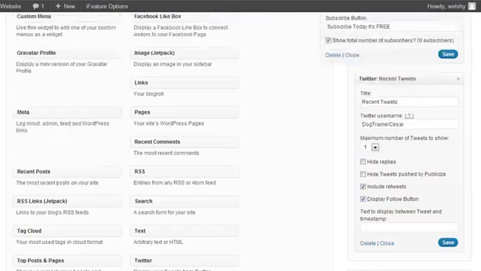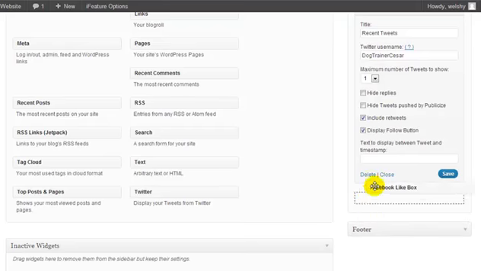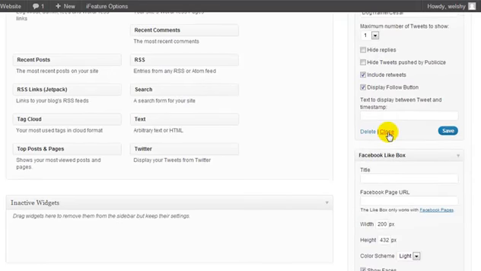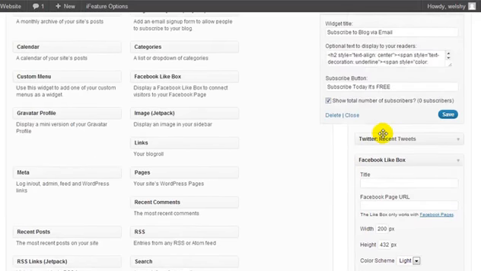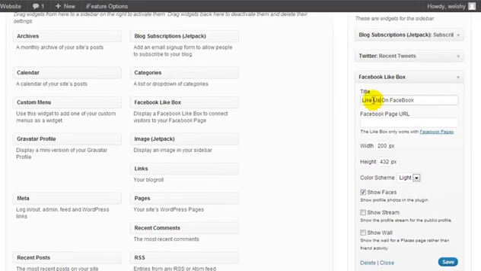So next we have Facebook like box. That's our next thing. So bring that over, drop it below there. By the way, we can click on close. Don't click on delete, click on close, and it will kind of minimize the widget box. Now I've just put in like us on Facebook. Now the Facebook page URL, well, you'll have to go and get your own there. Now I'm going to press Ctrl V and paste in facebook.com Caesar Milan Foundation.